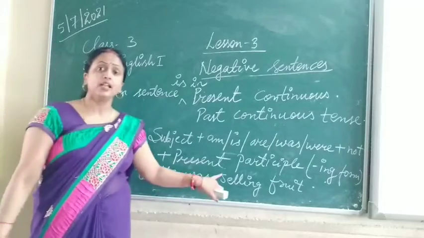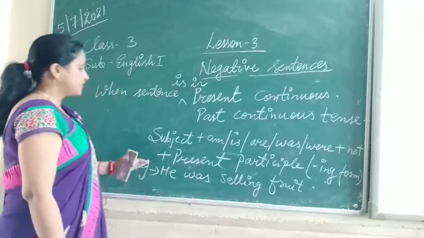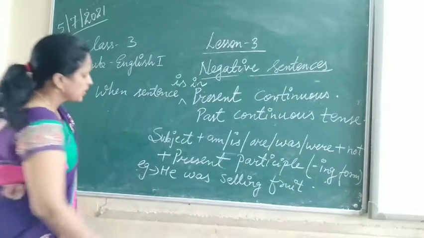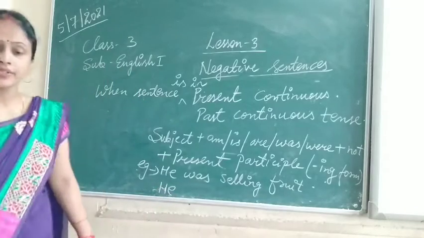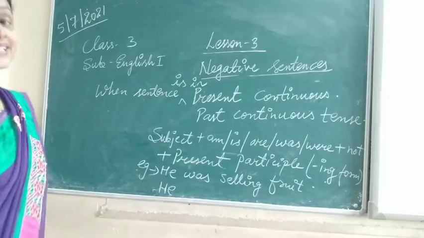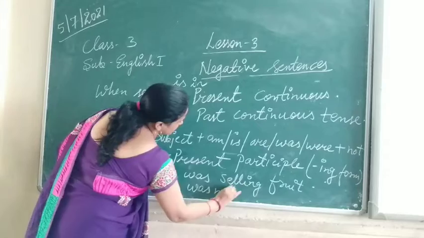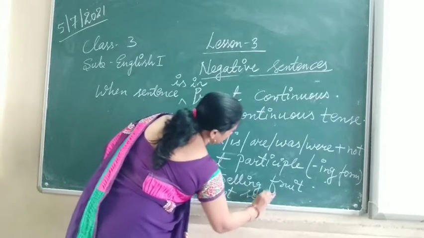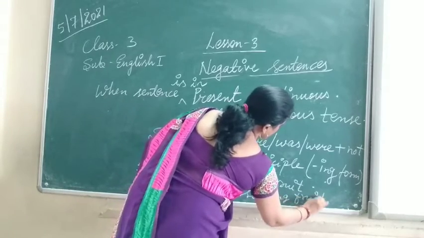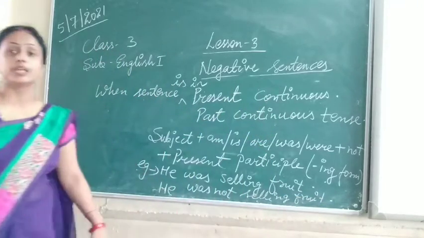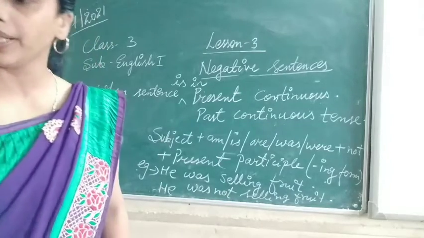This sentence is in past continuous tense because was is used here. Now, when we change it into the negative sentence, how will it become? He was not selling fruit. So this sentence we have changed into the negative sentence. Understood?